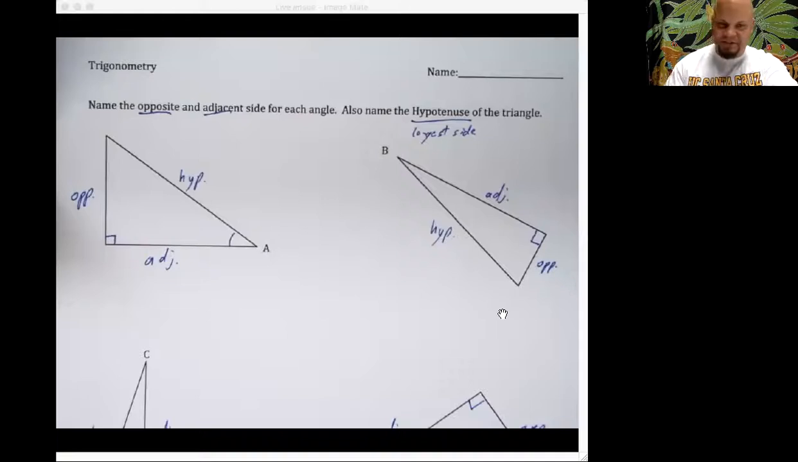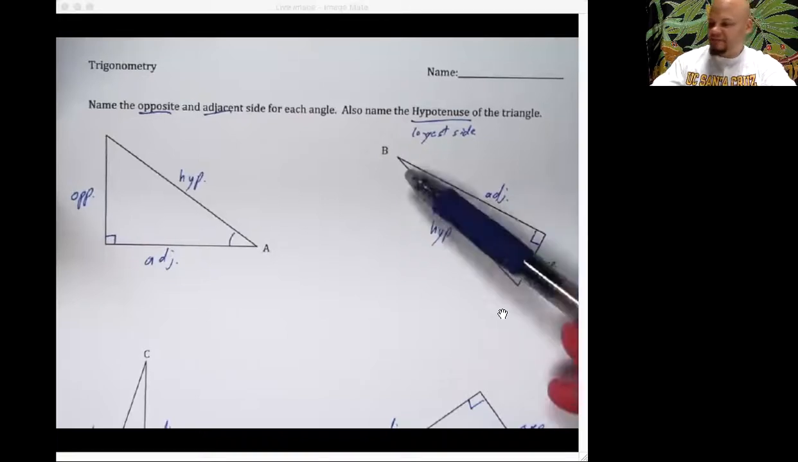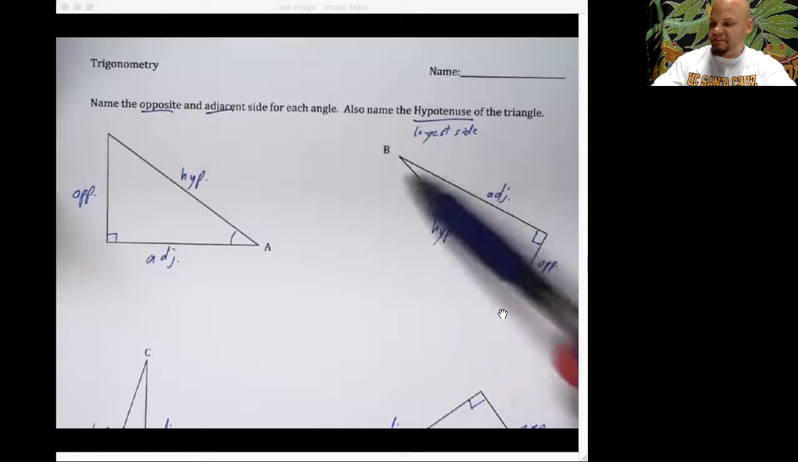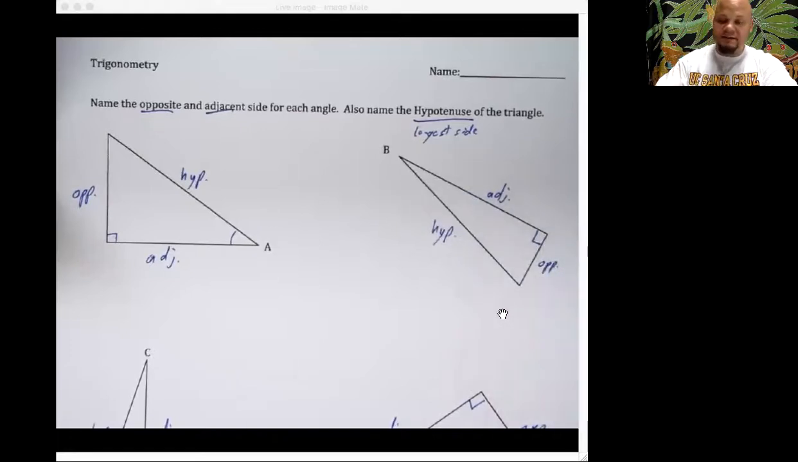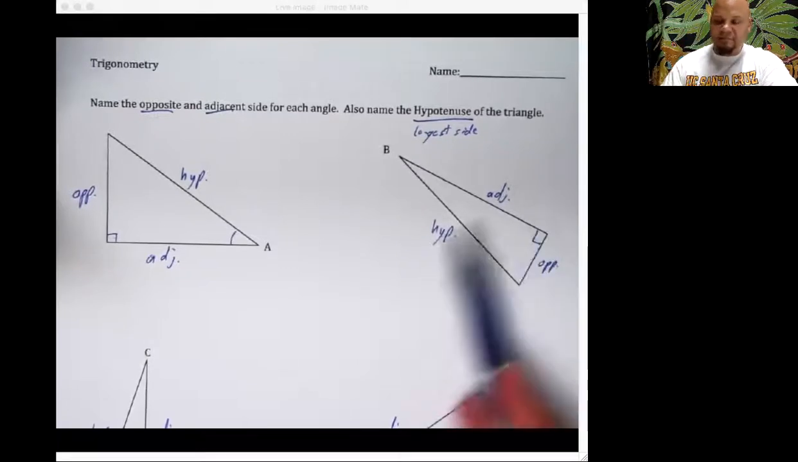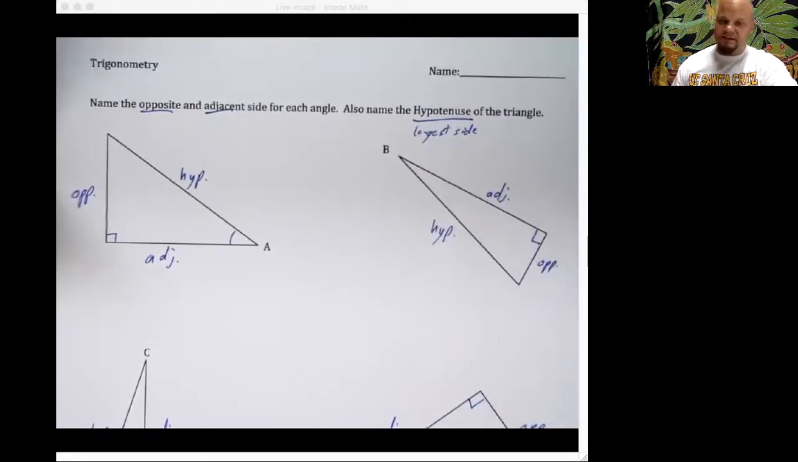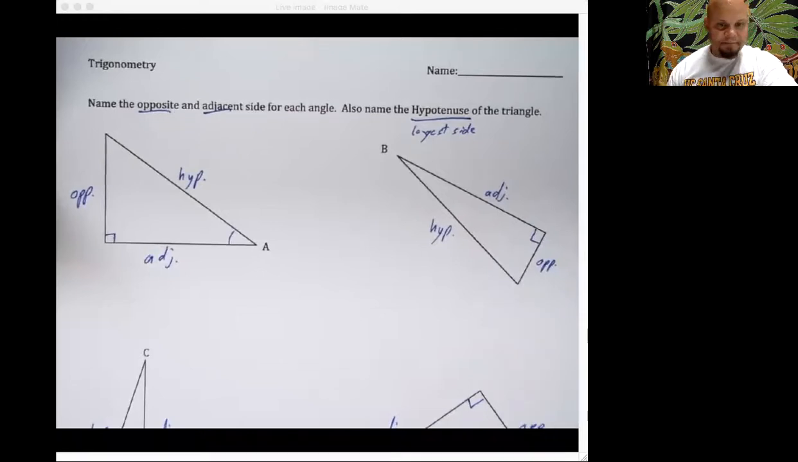Bam. Ooh, look at all my crazy scribbly looking writing. Over here, opposite of B would be this side right there. This is the adjacent side. That's the hypotenuse. I'm expecting you guys to get the opposite one right immediately. It's the farthest one way over. It's the adjacent and the hypotenuse. Getting those straight is going to be the big deal. So if you did that one right, good job.